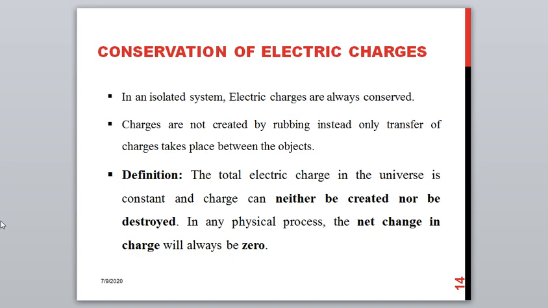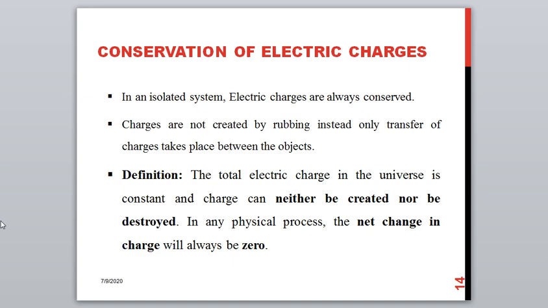That is, the net change in the charge value will always be 0. There will not be any change. The total number of charges will be the same. Say for example, I have two objects with 6 electrons in each of the objects, that is, they are neutral.